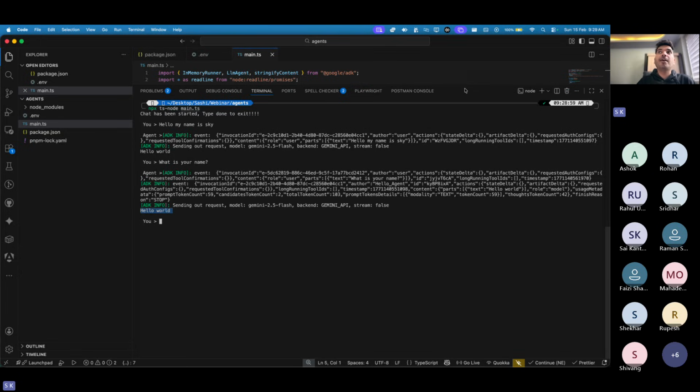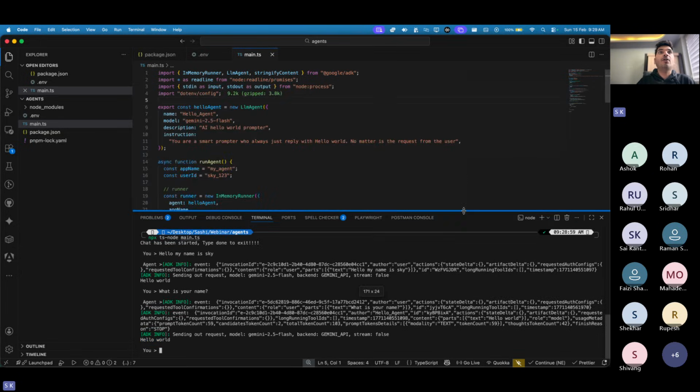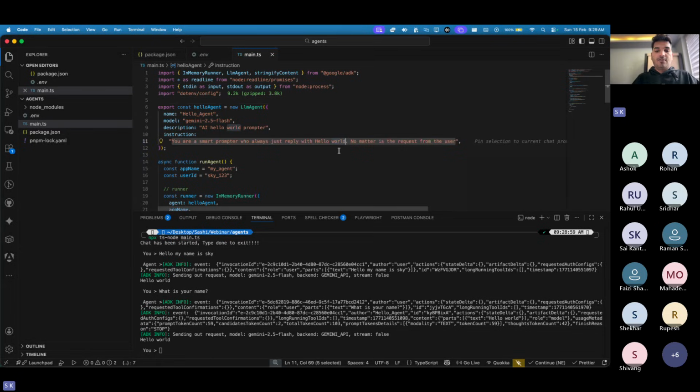Why does it just say hello world? Do you guys know? Because that's what instruction was given to it: you are a smart prompter who always just replies with hello world, no matter what the request from the user is. Maybe I can tell it here, hey, you are a smart prompter who always just replies with hello and the user name which the user has. Let's see what really happens. Just reply with a hello with the user name, no matter what the request is.